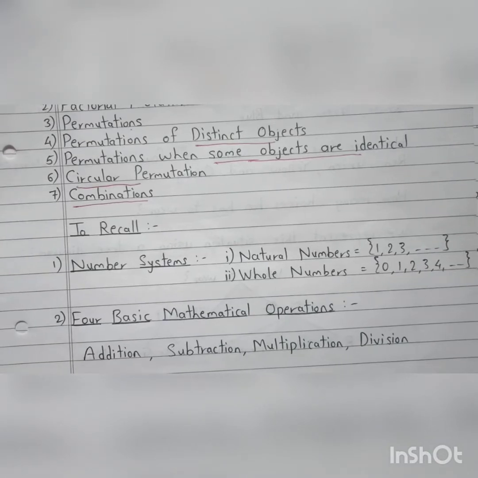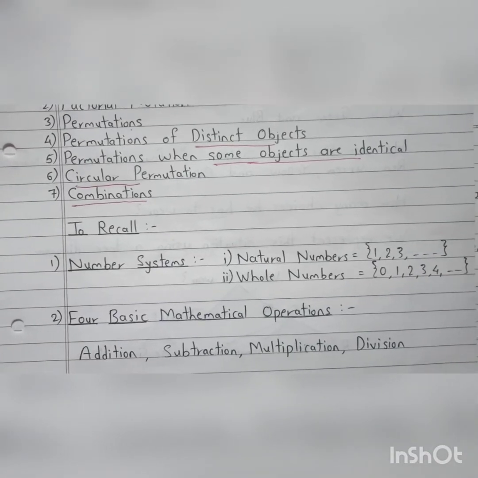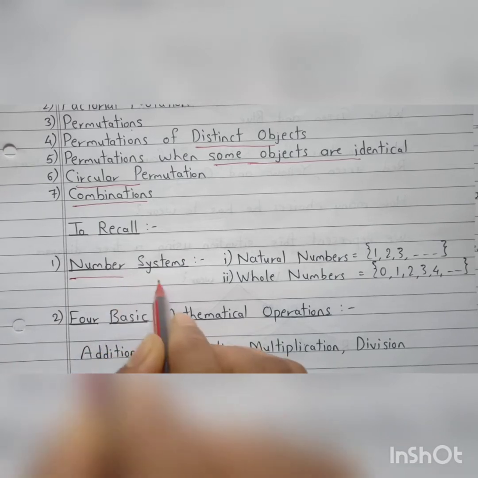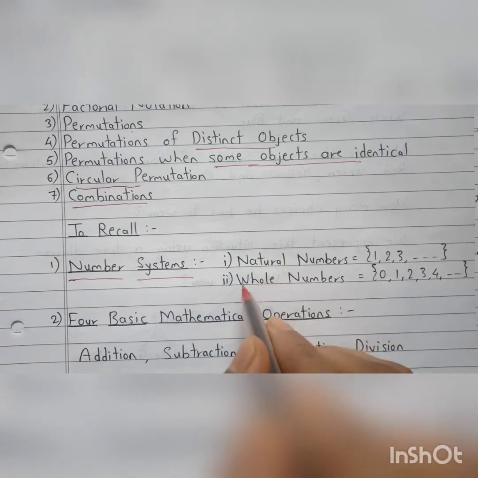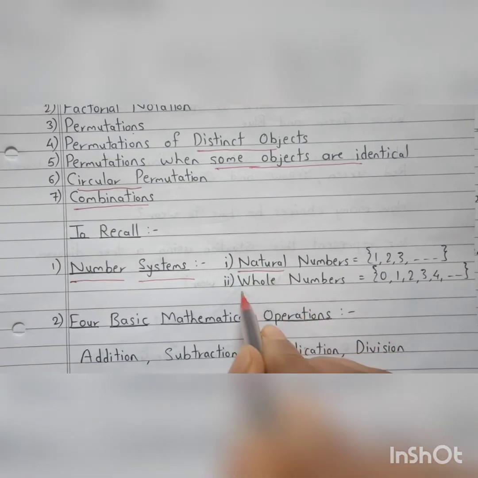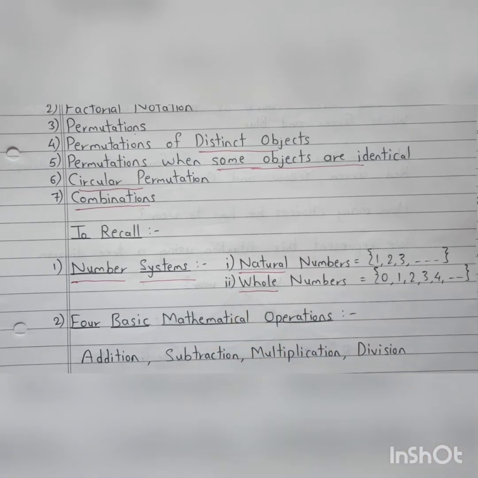For this chapter, we have to recall something which we have already studied at the school level. The first thing is number systems. If you remember, in school you learned many types of numbers: natural numbers, whole numbers, integers, rationals, irrationals, reals, so many types. But as far as permutations and combinations are concerned, we are going to deal with two systems, that is natural numbers and whole numbers.